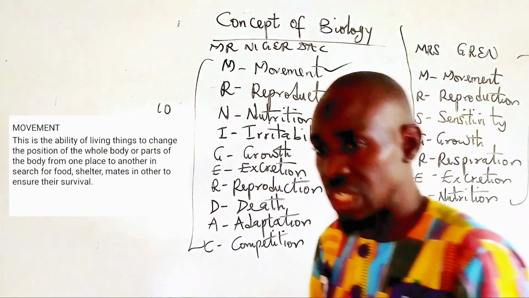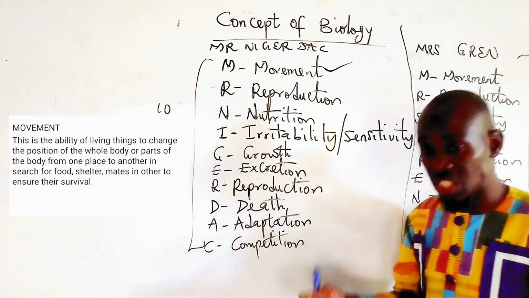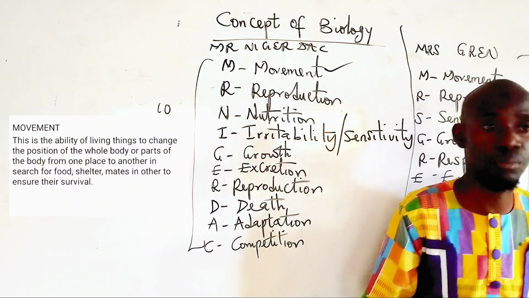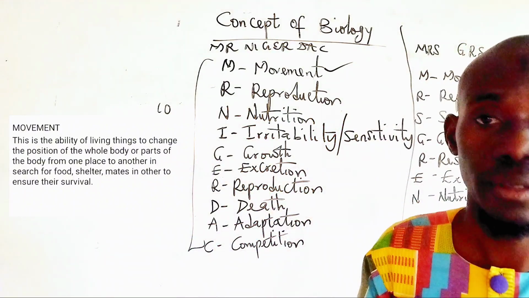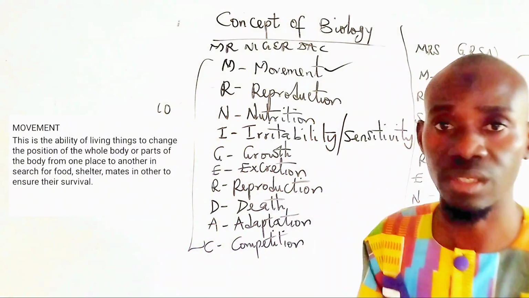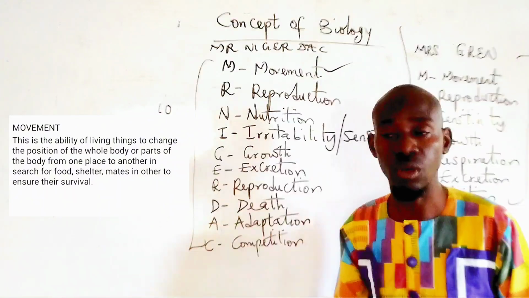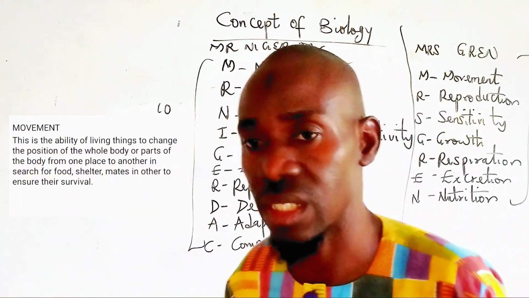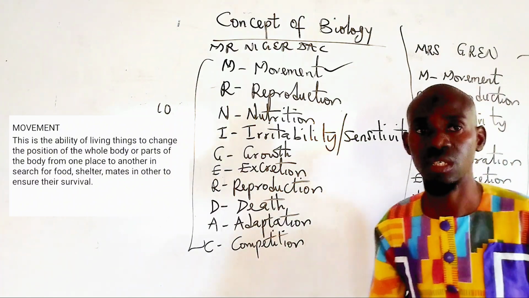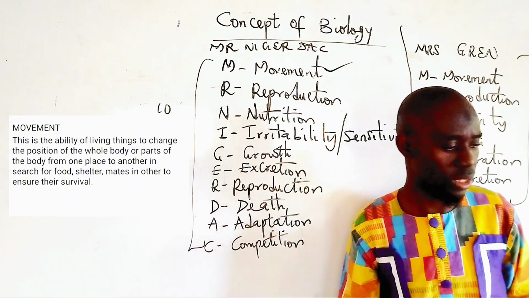But animals can easily move from one location to another, though there are restrictions to that. Yet, there are few animals that do not move. For example, the adult hydra. Though the larva hydra can move from place to place, the adult is stationary. The adult is sessile. The adult cannot move unlike the larva. So we have some animals like that that do not change position, so to say. The adult stage does not exhibit movement, but the larva stage exhibits some kind of movement.